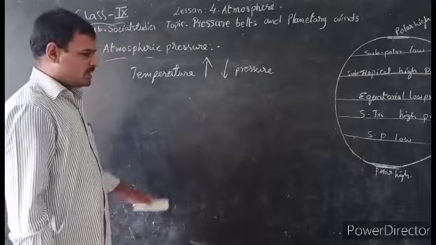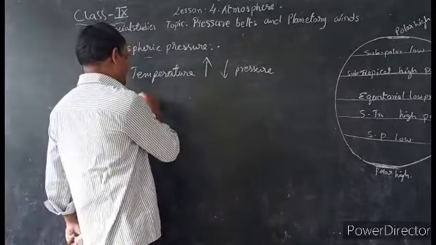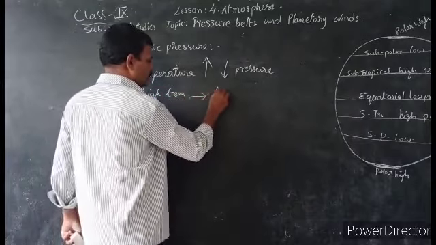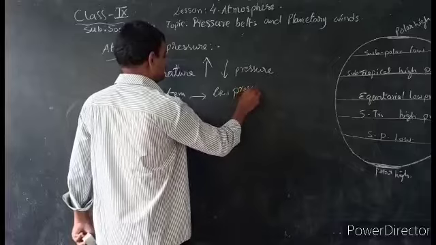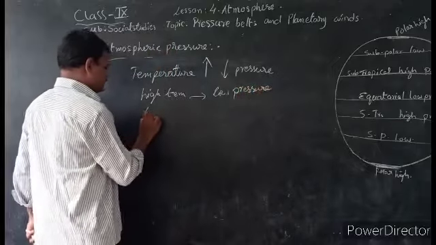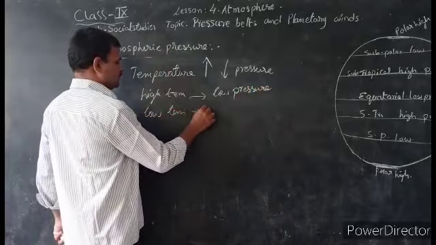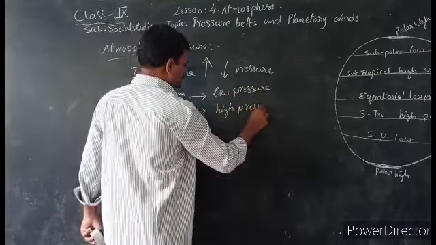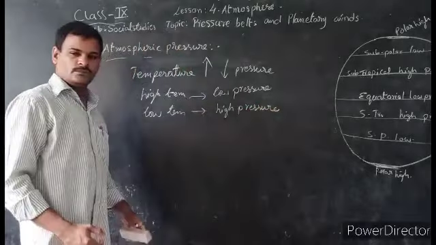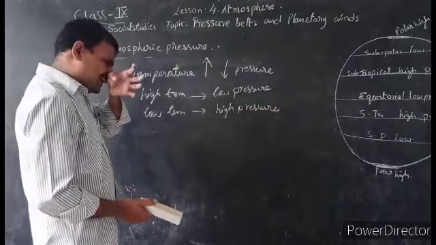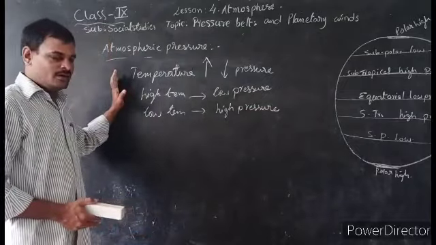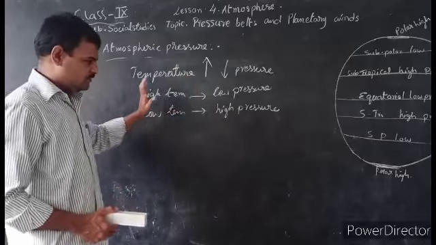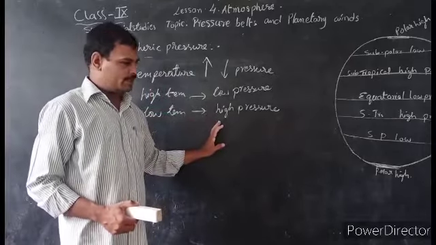So high temperature indicates low pressure, and whenever there is low temperature, there it is high pressure. Whenever there is high temperature, those places have low pressure. Whenever there is low temperature, in those places we can see high pressure forming.